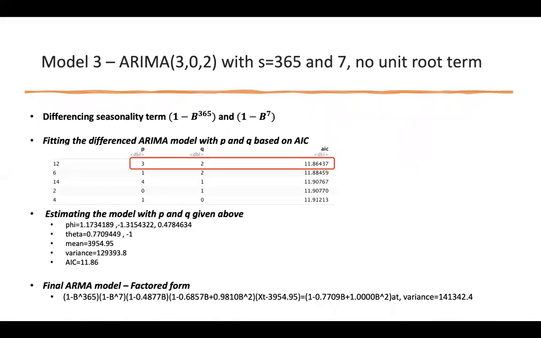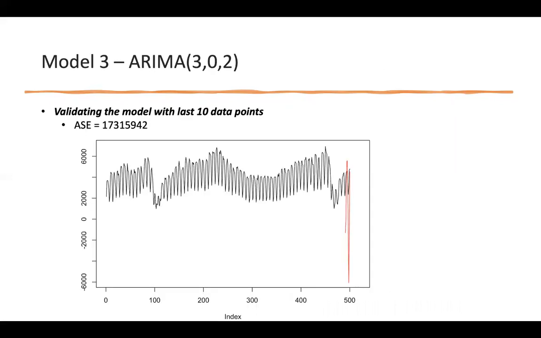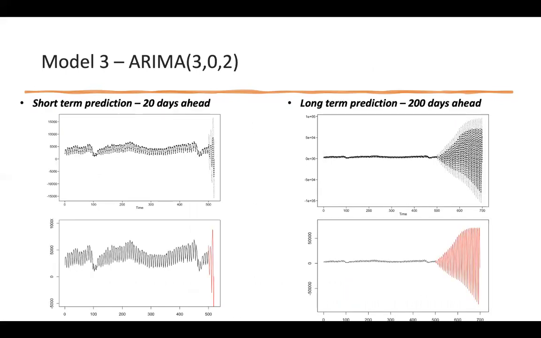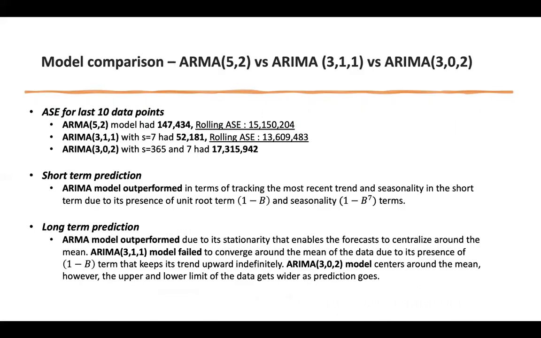Here in this new model, instead of taking out the unit root term, I difference the period of 365, which is pretty close to the unit root term, and I wanted to see how it changes the forecasting. The forecast bounced up and down and showed a great volatility, even though it's centered around the mean. For this model, the forecast and prediction limits grow sideways as the time goes. The longer the forecasting is, the worse the model performs.